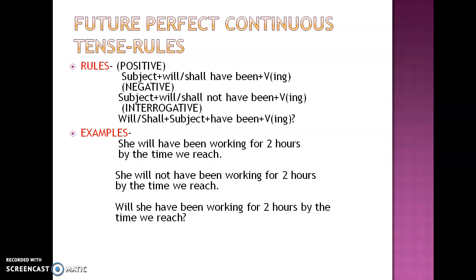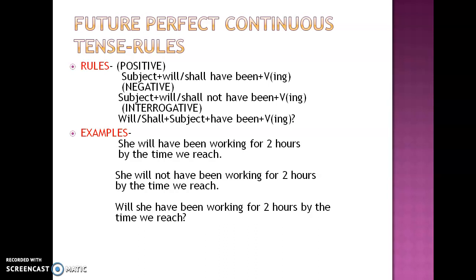And the difference between future perfect continuous and future continuous: let's say I will make 2 sentences. She will be working on a farm. She will have been working on a farm for 2 hours. So in the perfect continuous tense, the time of the action and especially the duration is important. Duration is very important. And in future continuous, she will be working on a farm, here duration is not important. So future perfect continuous tense focuses on the duration of the action, and future continuous focuses on the action and probably the time but not the duration.